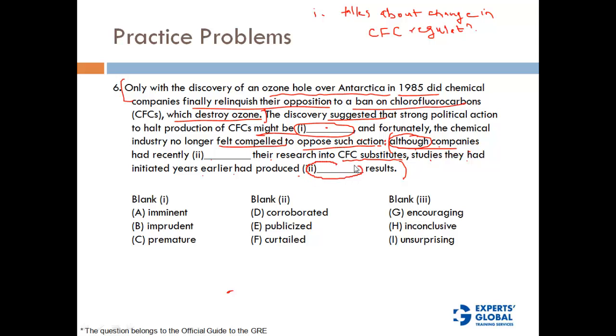So this blank and this blank have to be opposites, right? So let's look at it. Although we are talking about CFC substitutes, right? The overall idea here is that there is going to be some kind of regulation on CFC, but companies are not really worried about it because they are doing some research on CFC substitutes.